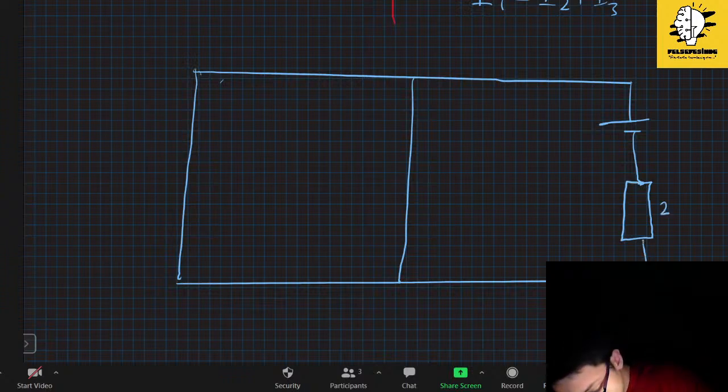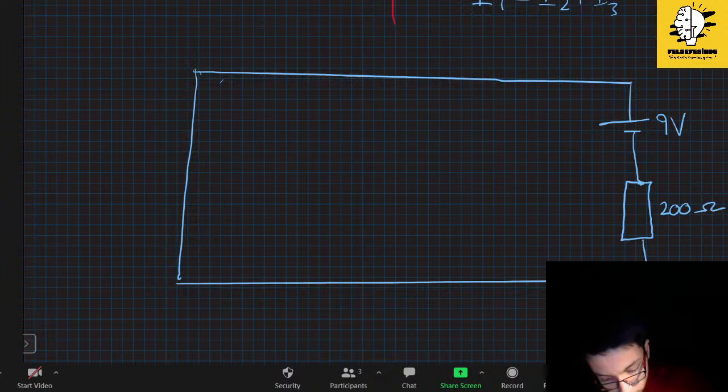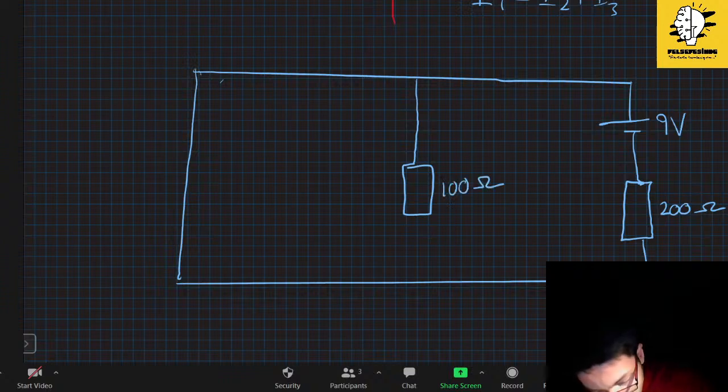It is 200 ohms, and let's make it 9 volts. Then for the middle, let's have another resistance, and it will be 100 ohms in the example.